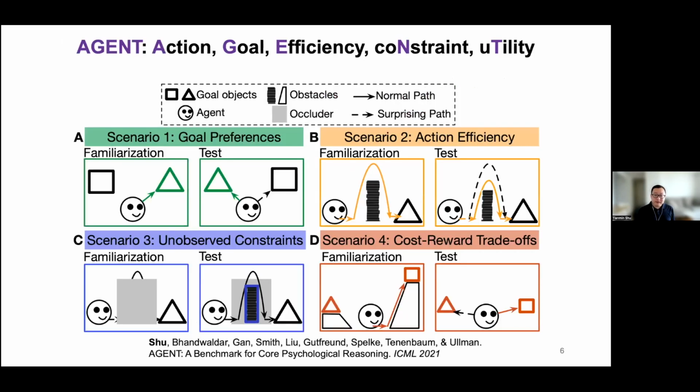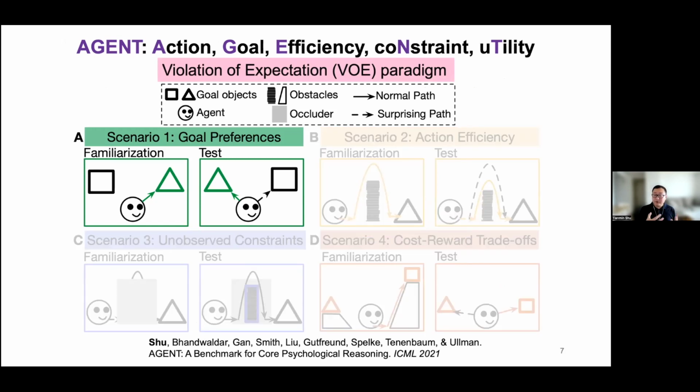So inspired by these studies, we created a benchmark called Agent, where we create thousands of trials that can be organized into 4 scenarios, probing different concepts in intuitive psychology, including goal preferences, action efficiency, unobserved constraints, and cost-reward trade-offs. And all of these trials follow the same paradigm, the violation-of-expectation paradigm. I will use scenario 1 as an example to show you how this paradigm works for evaluating these different concepts in intuitive psychology. Specifically, this scenario is inspired by Woodward's 1998 studies.